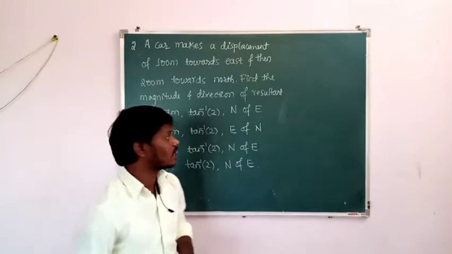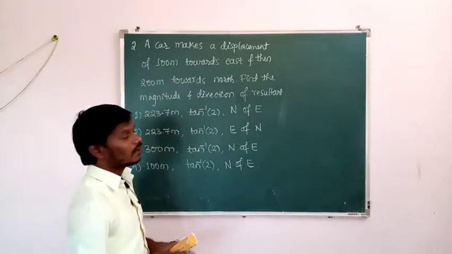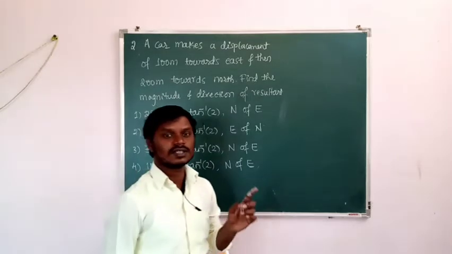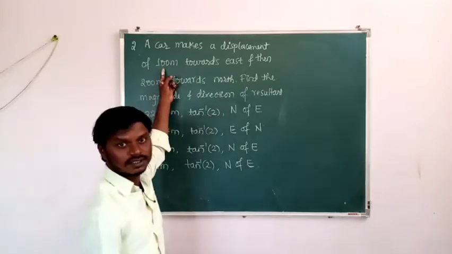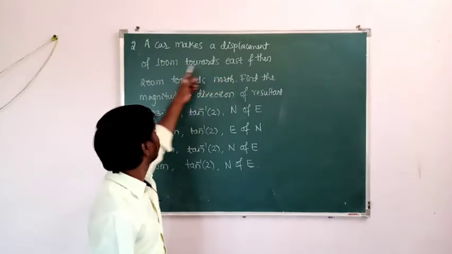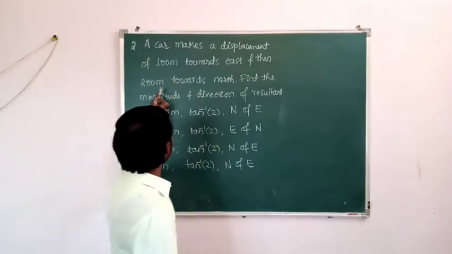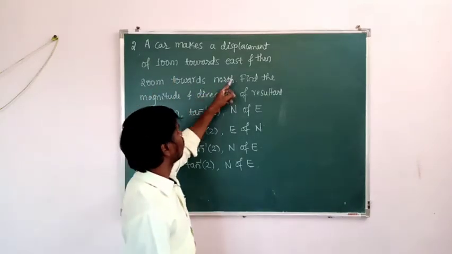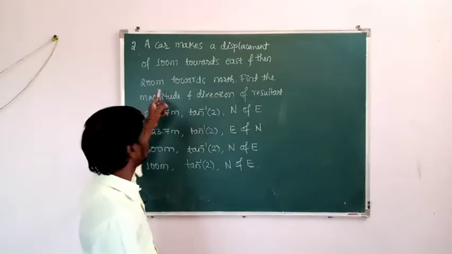What is the second question? A car makes a displacement of 100 meter towards the east. So what is the displacement of the car towards east? That is 100 meter. Okay, in the east direction the displacement of the car is 100 meter. And then 200 meter towards the north. The car moved 100 meter in the east direction and 200 meter in the north direction.